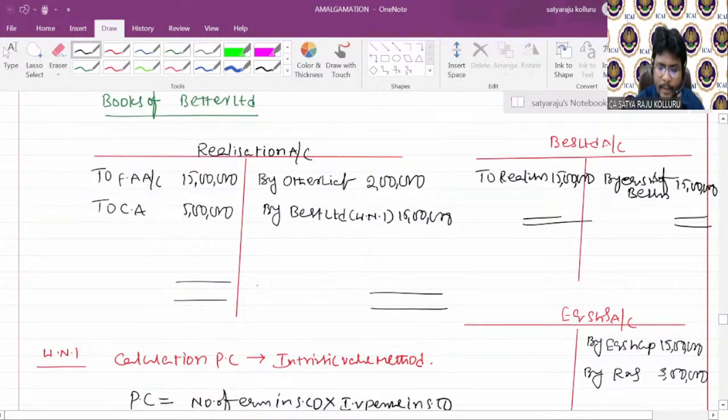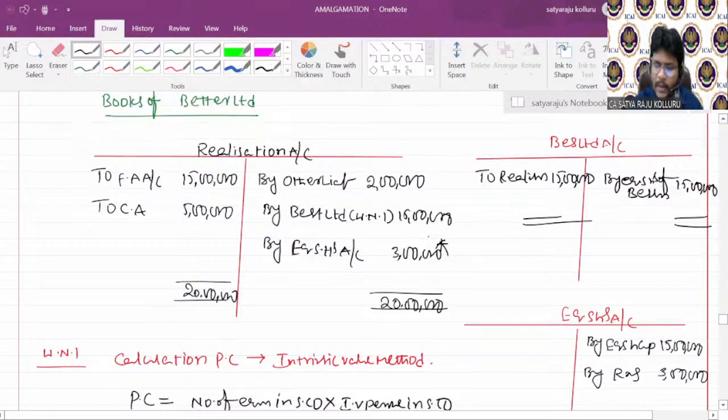Here it is 20 lakhs. Here it is 20 lakhs. So the profit is how much? 3 lakhs. You can transfer it to the equity shareholders account, which is loss, guys, not profit, which is loss. So in realization by equity shareholders, in equity shareholders to realization, which is 3 lakhs.